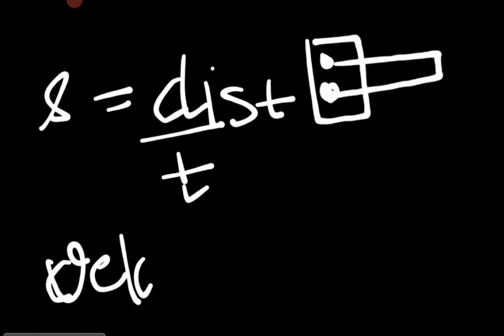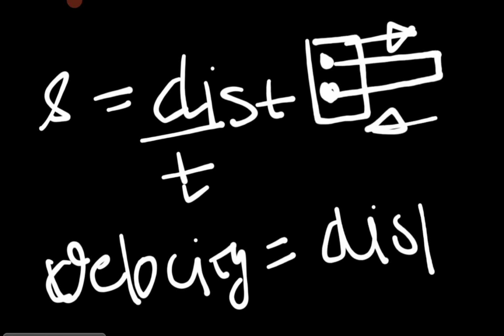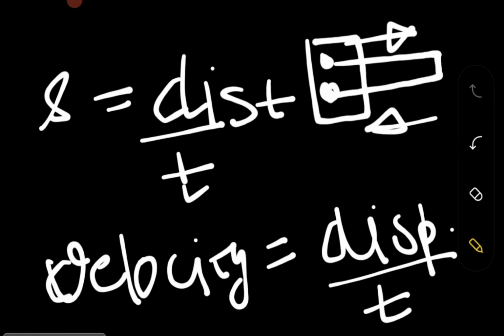It is a vector quantity, of course it has direction. Speed doesn't have any direction, but velocity does. So the formula is displacement upon time. I hope I am clear.